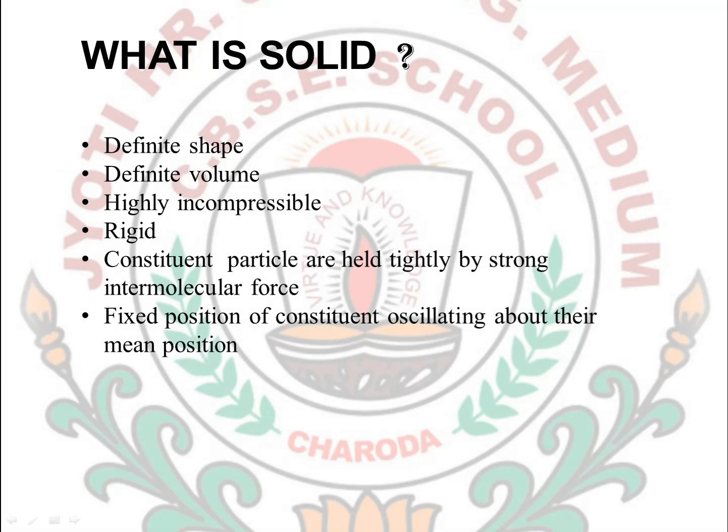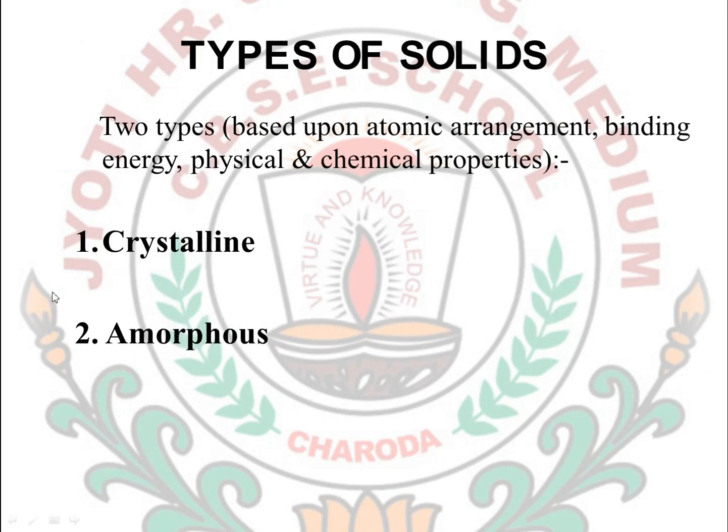Okay, let's move further. Next is the types of solids. We can classify solids into two different types, based on the atomic arrangement, binding energy, and their physical and chemical properties.